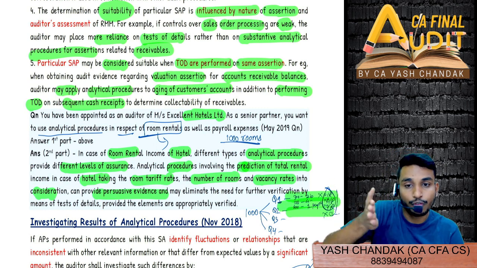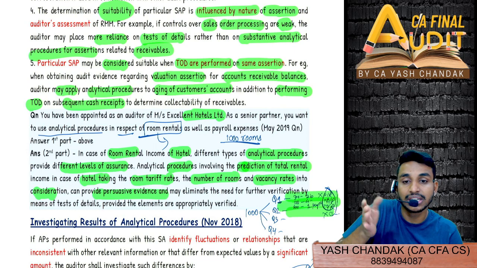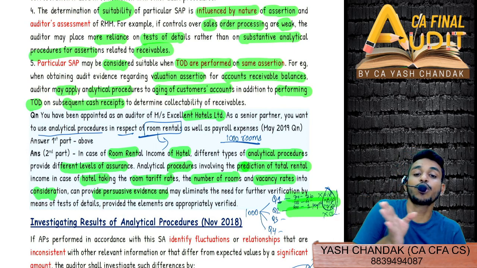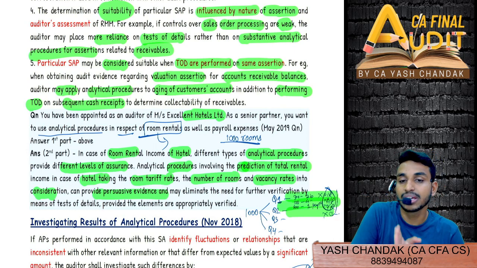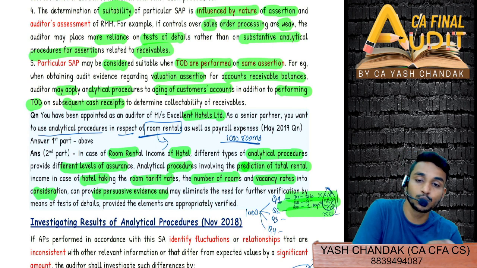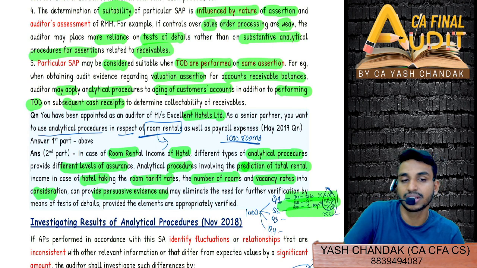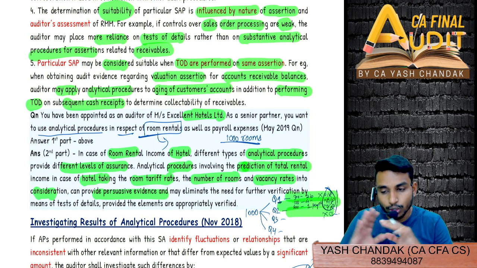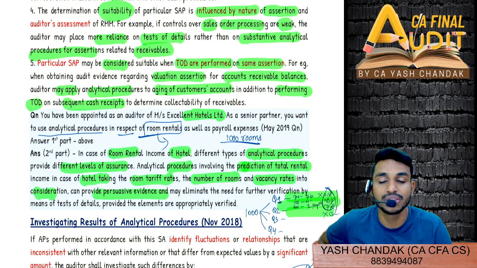So for debtors, we will go for aging analysis. That is up to 30 days, how many debtors are there? Then due for more than 30 days, 30 to 60 days, 60 to 90 days, 90 to 180 days, 180 to 365 days, more than 1 year, more than 5 years. So that could be what your items look like, on more or less similar lines.